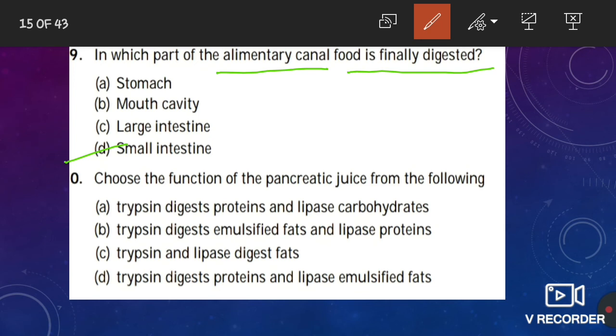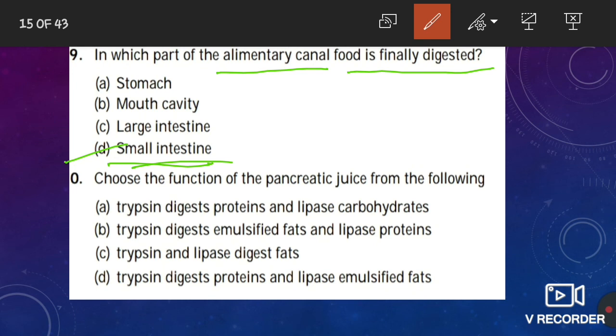The main function of the large intestine is to absorb water and form feces from the unwanted, undigested food, but the final digestion of food occurs in the small intestine.